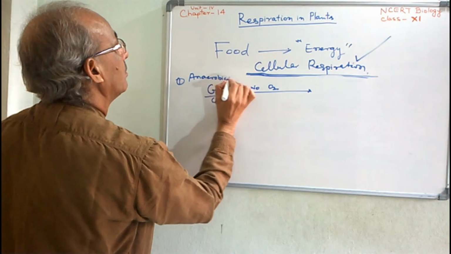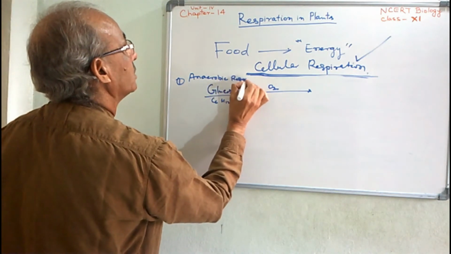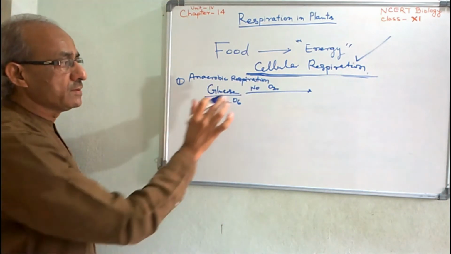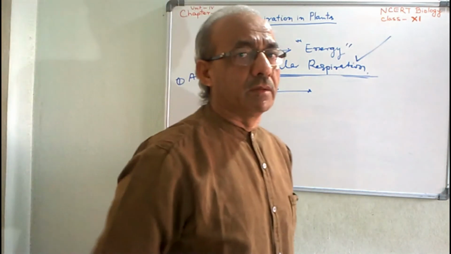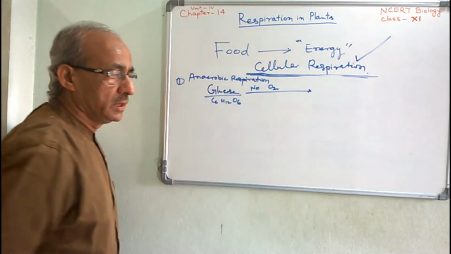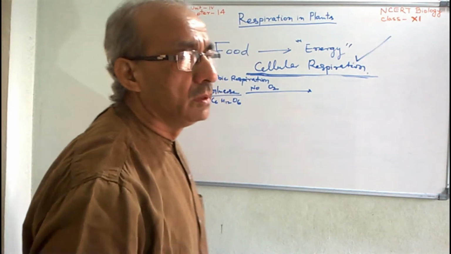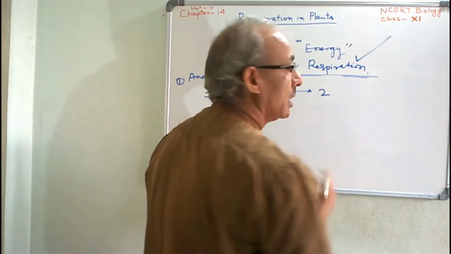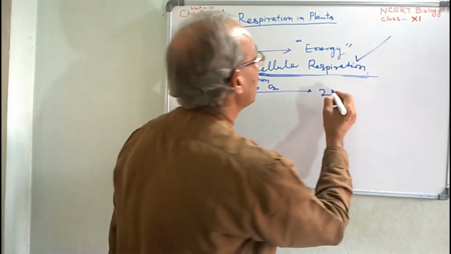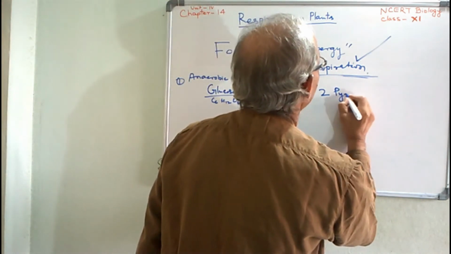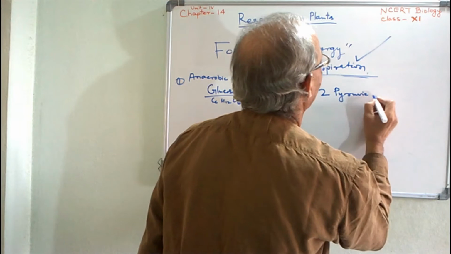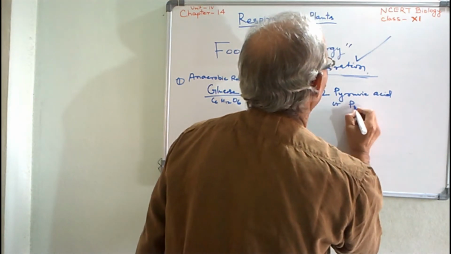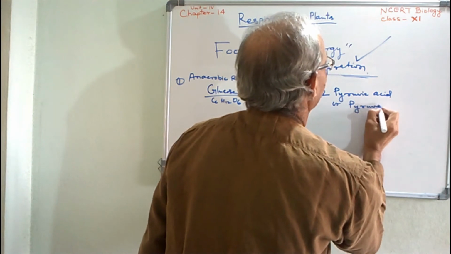In absence of oxygen, this is the first part, anaerobic respiration. Clear? In absence of oxygen, the glucose is broken down into two molecules of pyruvic acid, or pyruvate.